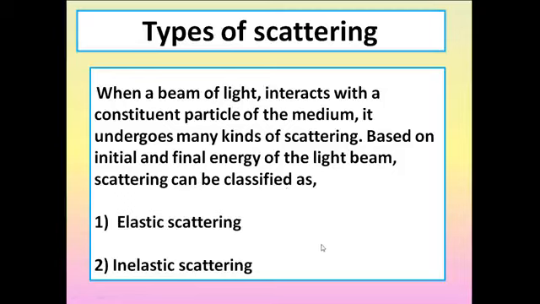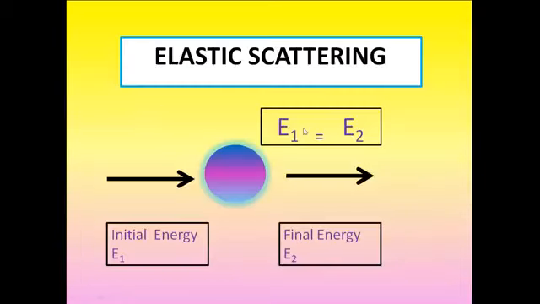Now, let us explain how elastic scattering takes place. See here, this is the model of elastic scattering. You take a scatterer. When a light ray of initial energy E1 interacts with this particle, then if you calculate the final energy of the scattered ray, you get E1 equal to E2. Elastic scattering is mathematically expressed as E1 equal to E2. That is, the initial energy E1 equals the final energy E2. This type of scattering is called elastic scattering.